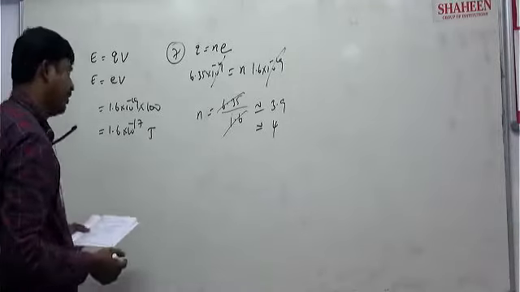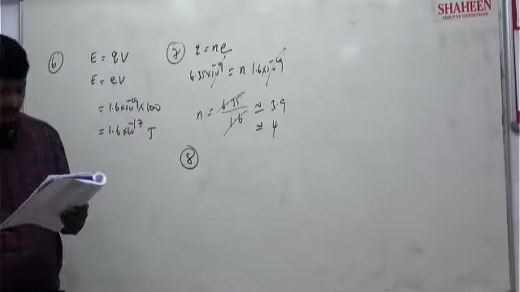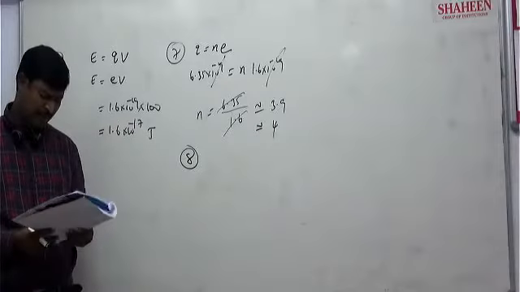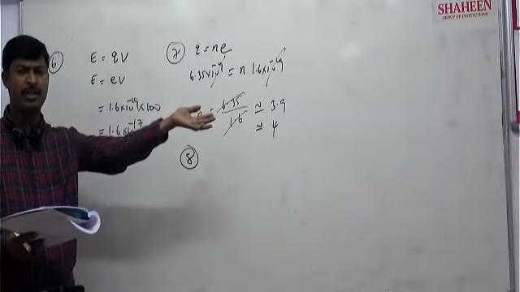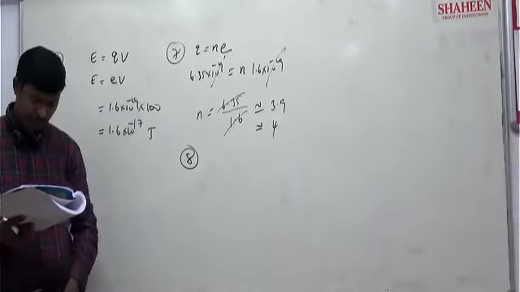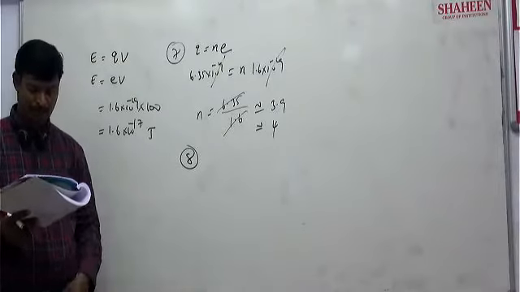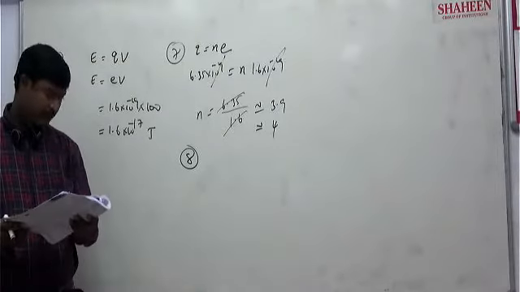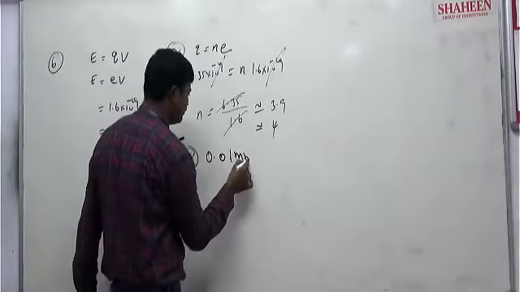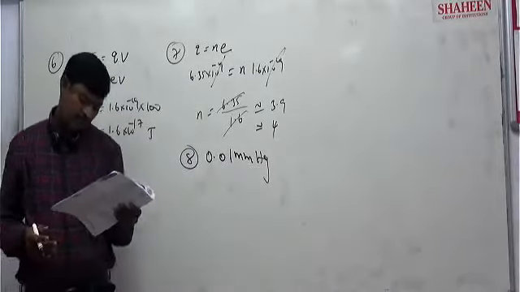Next question number 8, you see. Cathode rays are produced when pressure is of the order of. Normally very low pressure will be present. High potential, low pressure, cathode rays will be produced. So 0.01 mm of Hg, 0.01 mm of Hg it is. Clear?